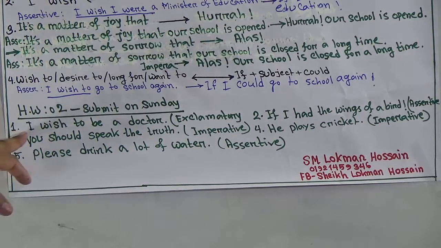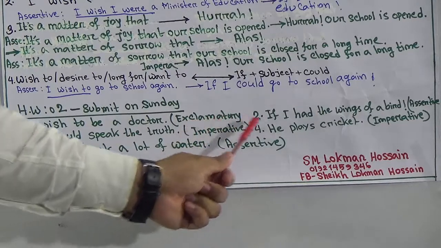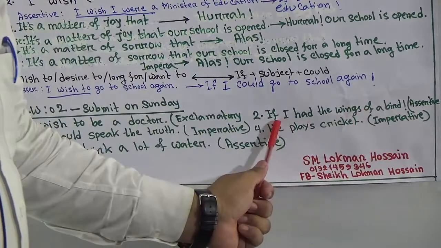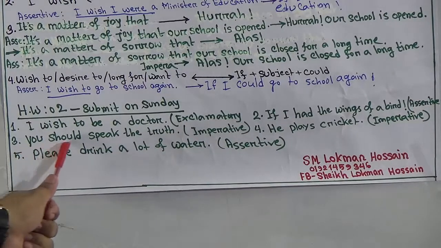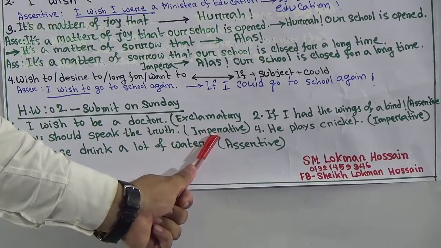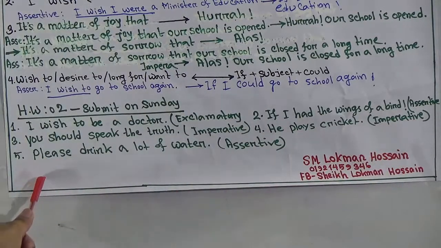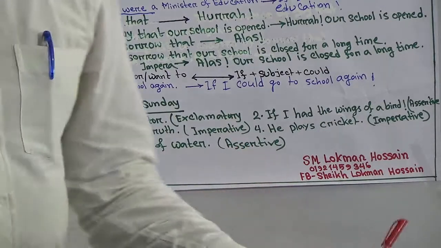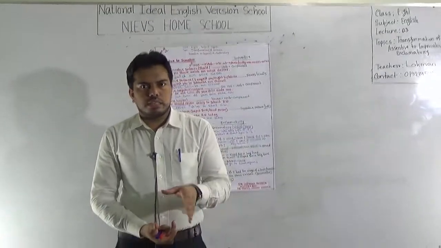My first example is: I wish to be a doctor. Change it into exclamatory. Second one: If I had the wings of a bird. Change it into assertive. Number 3: You should speak the truth. Change it into imperative. He plays cricket. Change it into imperative. Please drink a lot of water. Change it into assertive. So do the HW in your HW copy and submit on Sunday, and collect next Sunday.